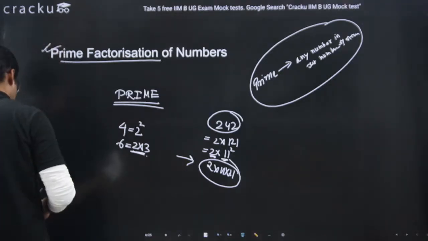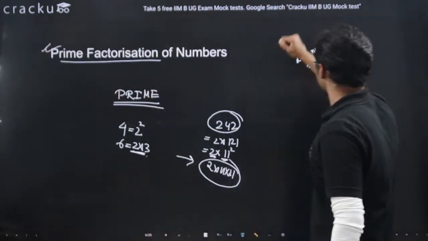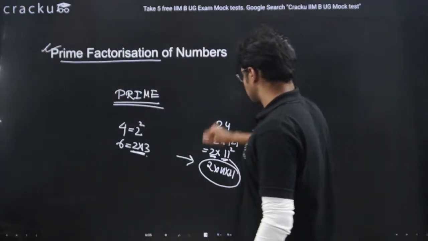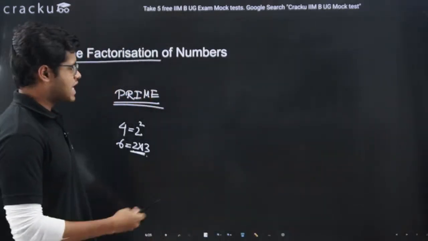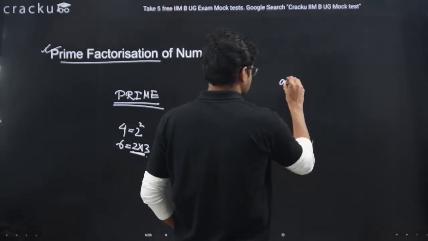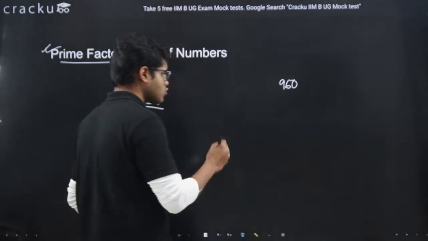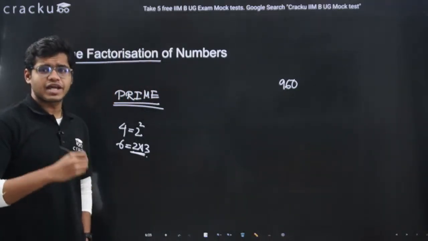Let's say we have taken a number, say 960. We need to write 960 as a multiplication of prime numbers.